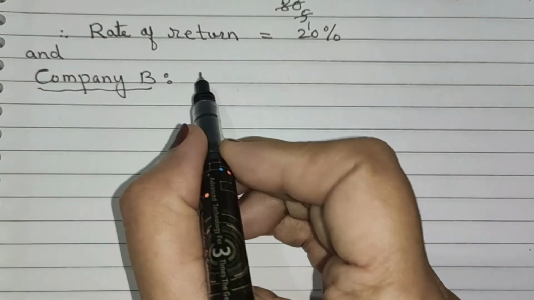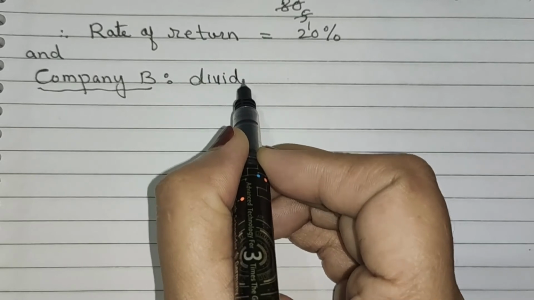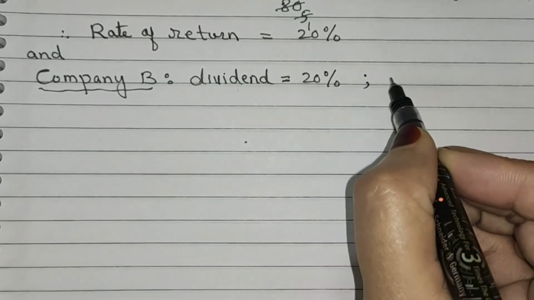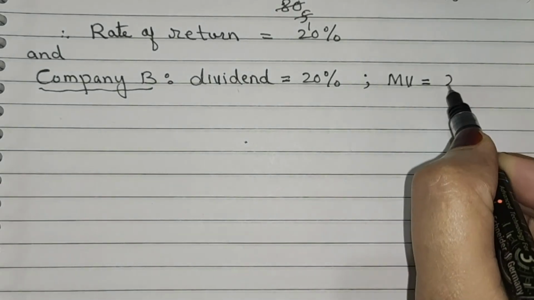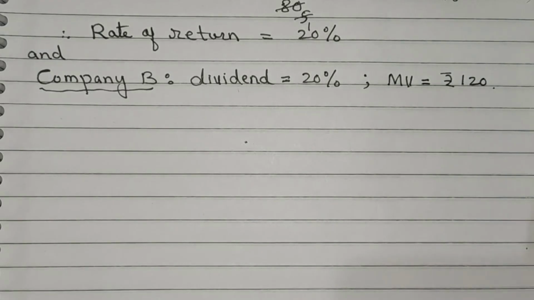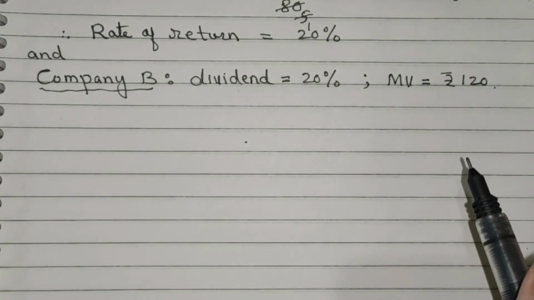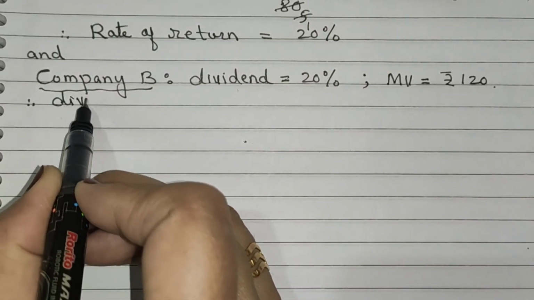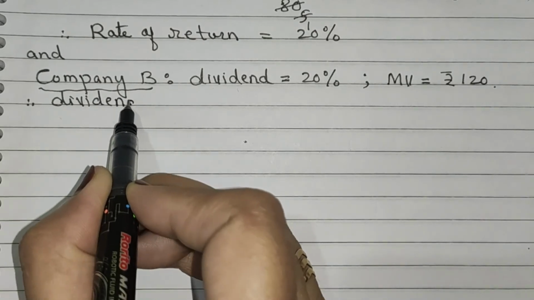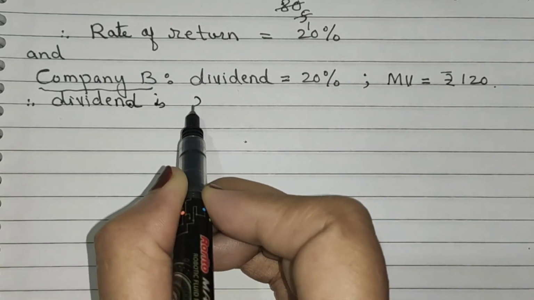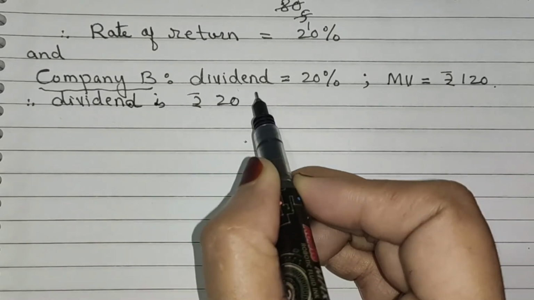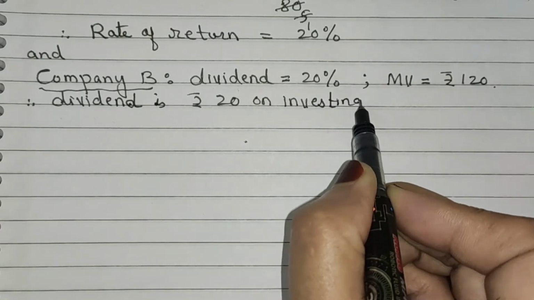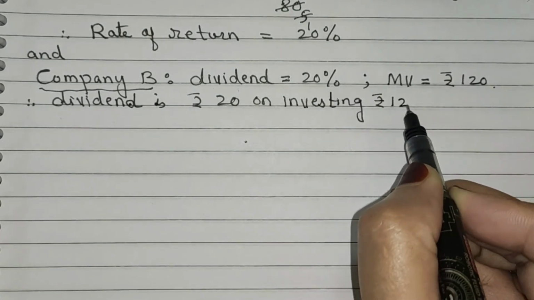Now for company B, dividend is given which is equal to 20% and market value which is equal to rupees 120. Now we consider the face value of both the shares be 100. Therefore, dividend is rupees 20 on investing rupees 120.